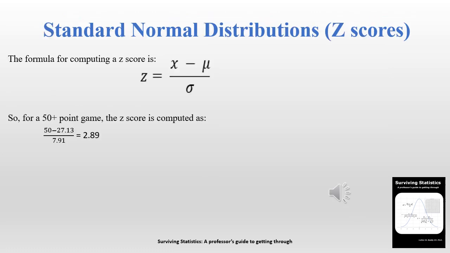Again, when our data is normally distributed, we will use a z-score to determine the area under the curve, or the probability of a specific score happening. In this case, we're looking for a 50-plus point game, and so we can compute the z-score with the formula that we've used in the past, which is the value that we're looking for, which is 50, minus the mu, 27.13, divided by the standard deviation of 7.91. And that gives us a z-score of 2.89, which is a very high z-score.